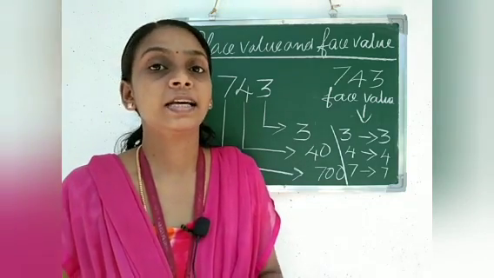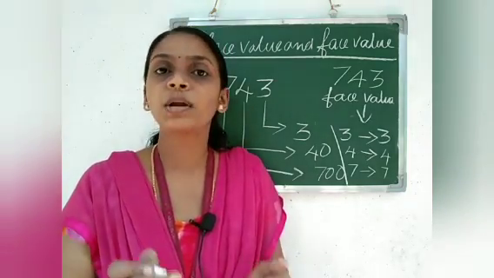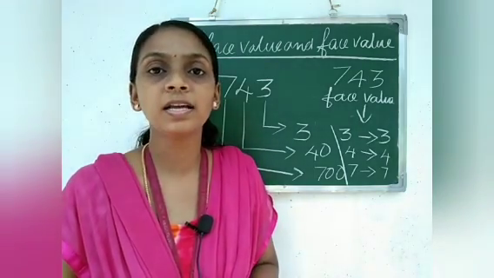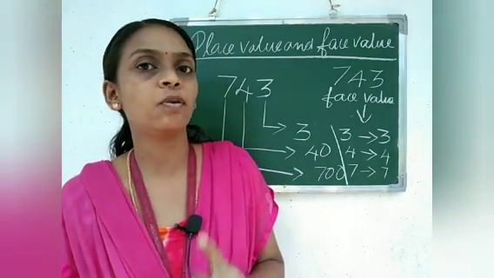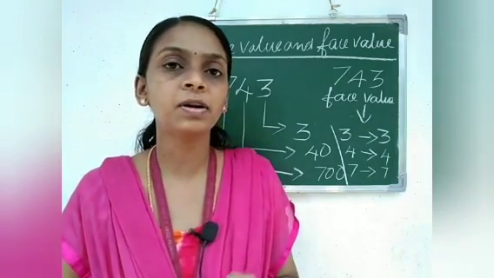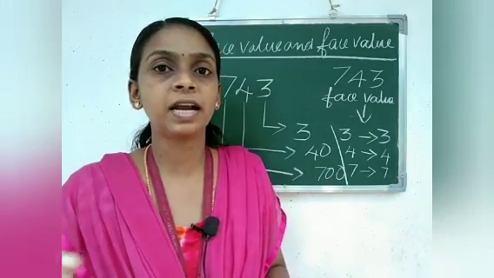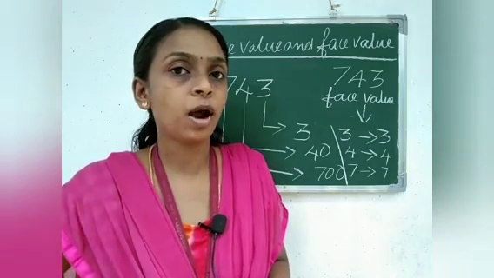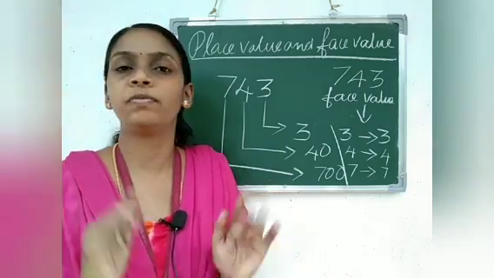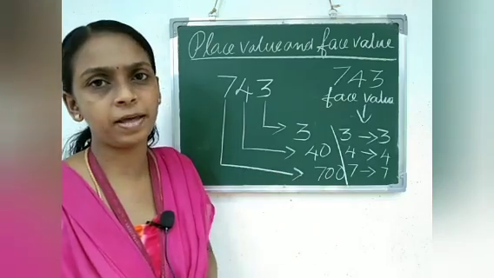changes. Some parents told me you have a little bit of confusion about how to write the place value of a number. When I was taking the first lesson, numbers up to 200, there also we studied the place value of a 2-digit number and a 3-digit number. In that chapter, we only studied numbers up to 200. In this chapter, we are studying numbers from 200 to 1000, so the place value and face value of a number we are studying here. Place value changes according to their places.